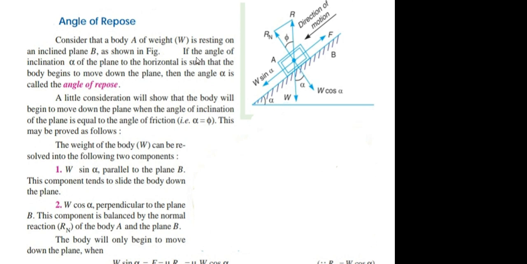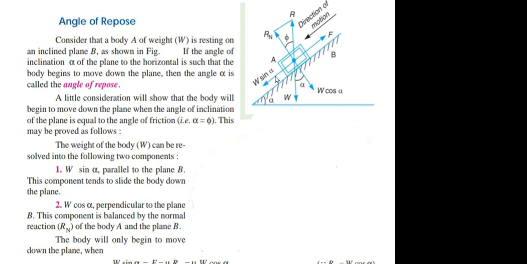If the angle of inclination alpha of the plane to the horizontal is such that the body begins to move down the plane, then the angle alpha is called the angle of repose. Without applying any force on the body A, the body will start to move in downward direction.